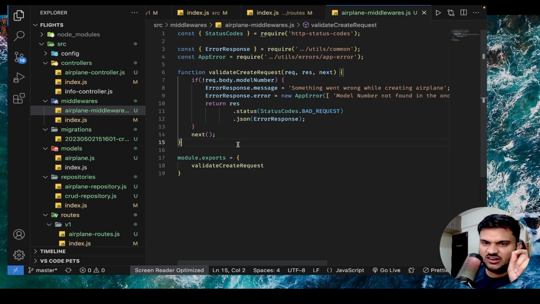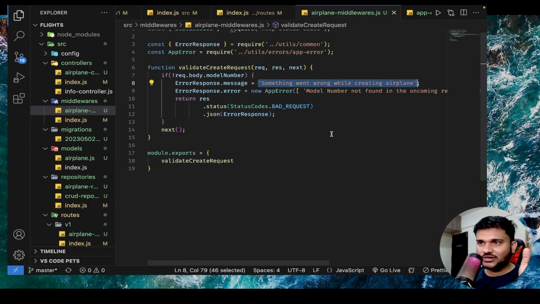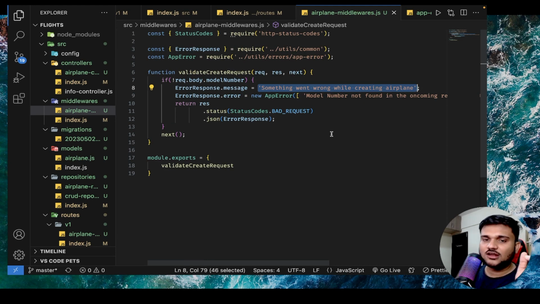To be very honest, there is one very bad and smelly thing that I'm doing with the code that is okay for a personal project. That is these raw strings. Most of the time, you will see that raw strings are not that good, right? Because maybe the same string might be getting used somewhere else, or just writing raw string doesn't make sense. So always we can have a separate strings or messaging kind of a JSON object or JavaScript object, where there should be key value pairs. And instead of writing raw string, we should actually import the corresponding messaging from there.